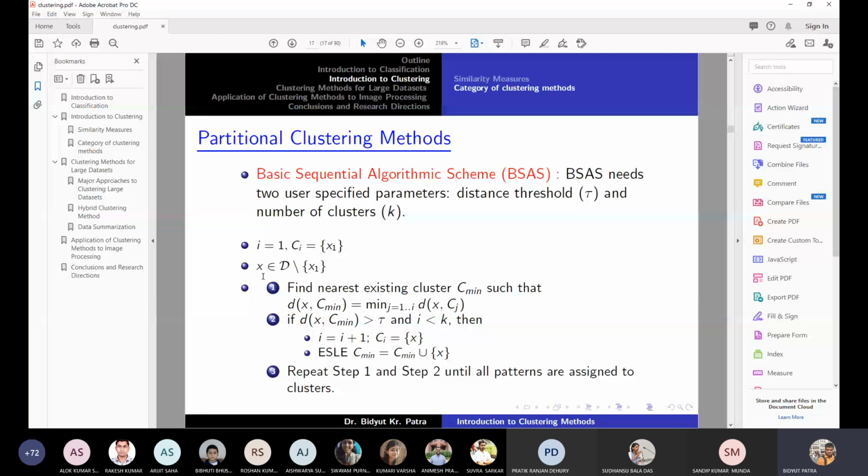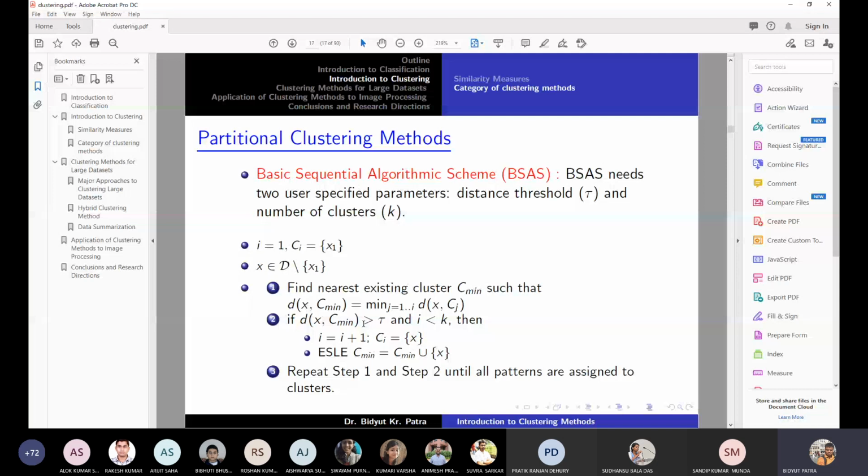So now again you move to step 1. For the next point, find the nearest existing cluster. Let's say you now have 2 clusters. You compute the distance from x to the 2 clusters, and wherever it is minimum, you take that. If the minimum is again greater than the threshold distance, it will form a third cluster. If that is not the case, then you assign the point to the closest cluster.